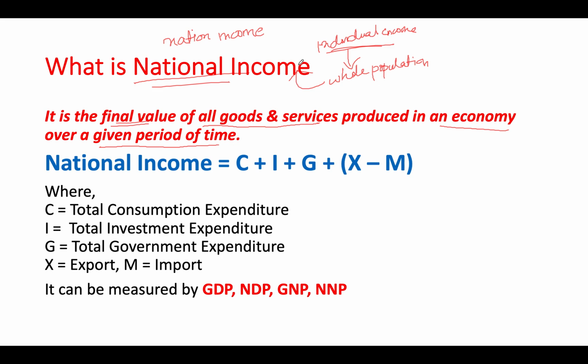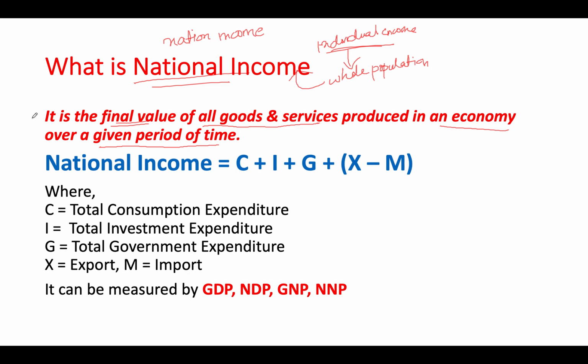You will not sit and calculate each and every individual. We have a population of 135 crores, so it's not possible to sit and calculate the income of each and every individual. So what we do is that there is a process, a method to calculate national income. So what is it? We will be discussing that now.